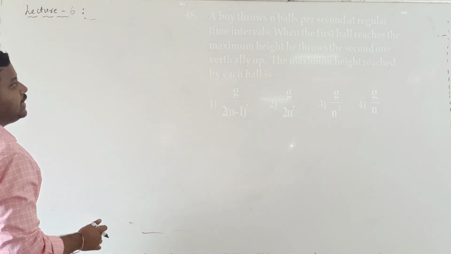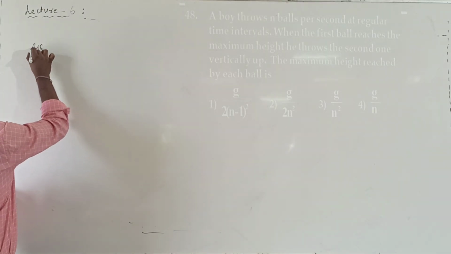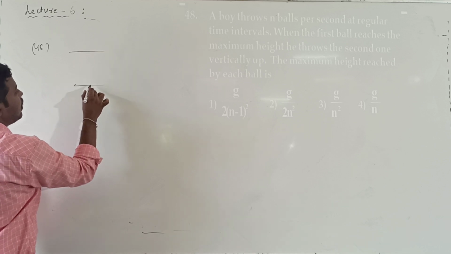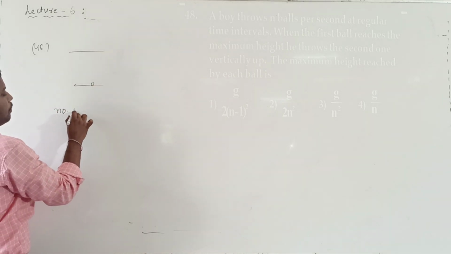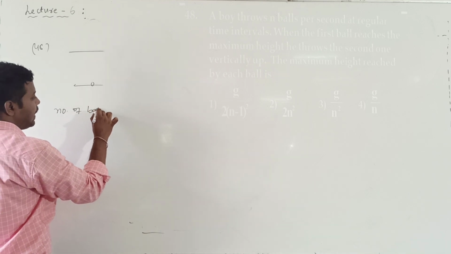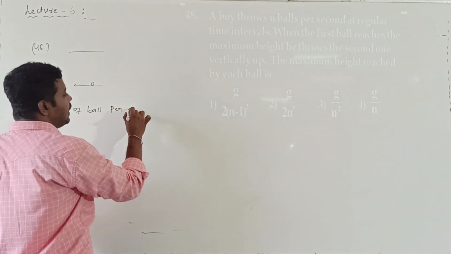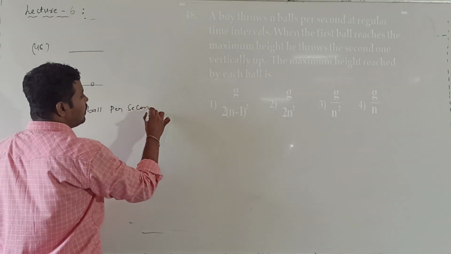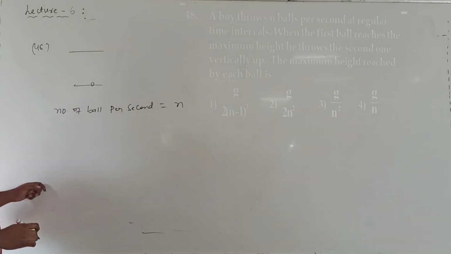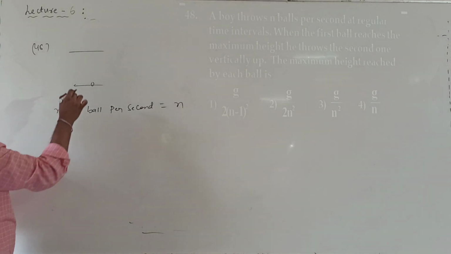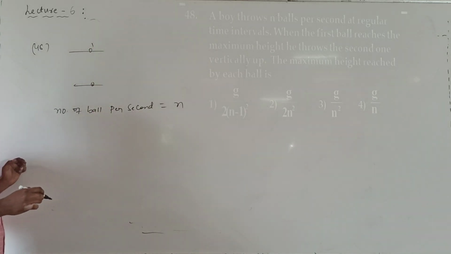The maximum height reached by each ball is asked. The boy is throwing n balls per second. When the first ball was at maximum, he throws the second ball.